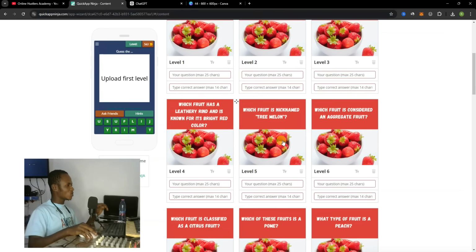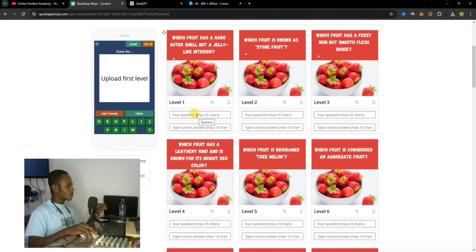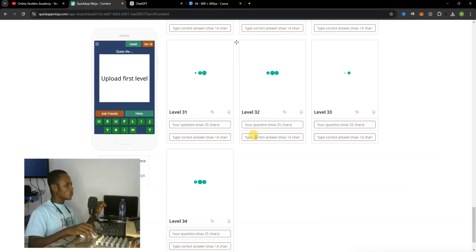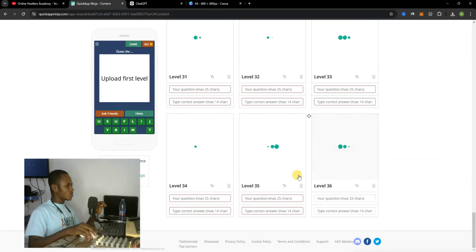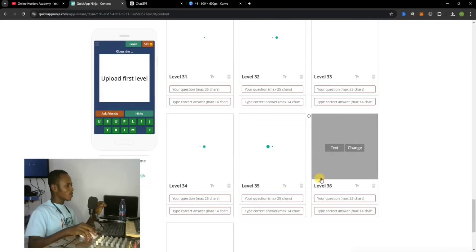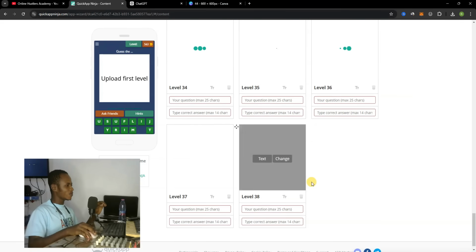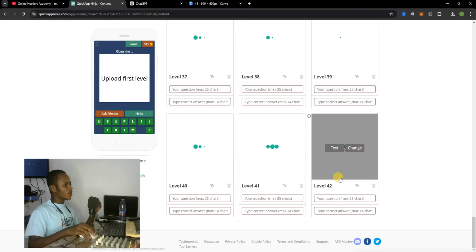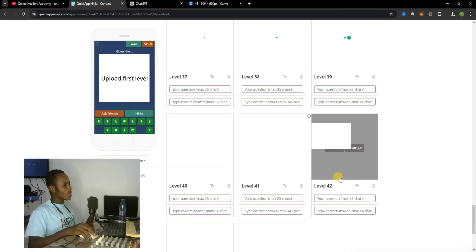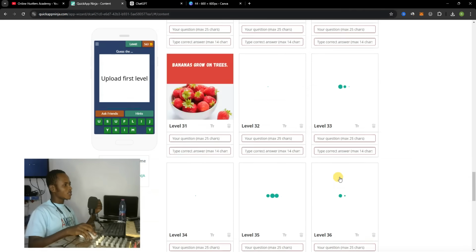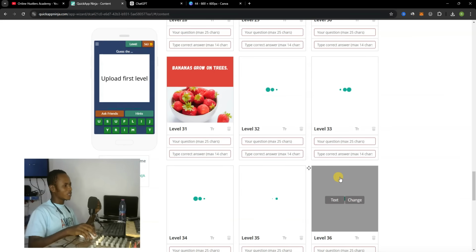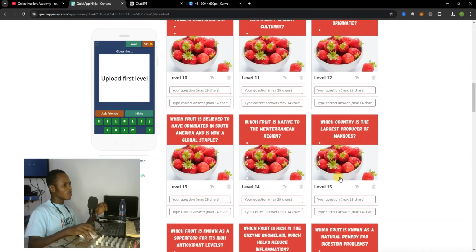So I'm just going to type in over here, write the correct answer. You can see it's being uploaded up to level 35. Now we are at 37, 38, so you can add up to your choice. It doesn't matter, you just have to add. You can add the number of questions that you want, just to increase your level.